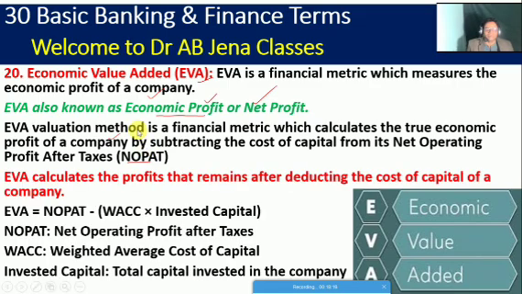Let us see, friends, how EVA is calculated. EVA calculates the profit that remains after deducting the cost of capital of a company. So EVA is calculated by this formula: NOPAT minus WACC. Here, friends, WACC is the weighted average cost of capital, multiplied by invested capital. By putting this formula, we can easily calculate the EVA. So invested capital, what is this? Total capital invested in a company.